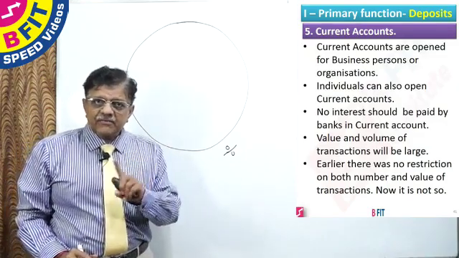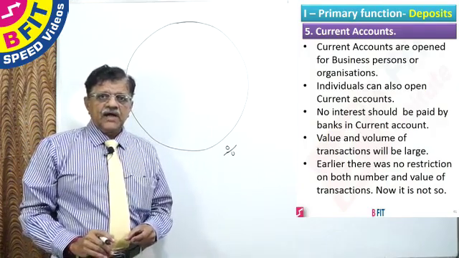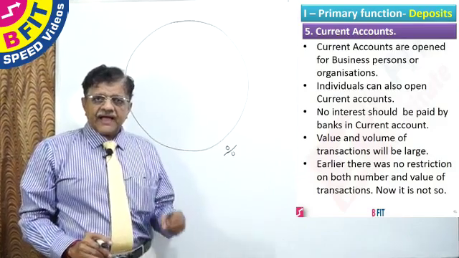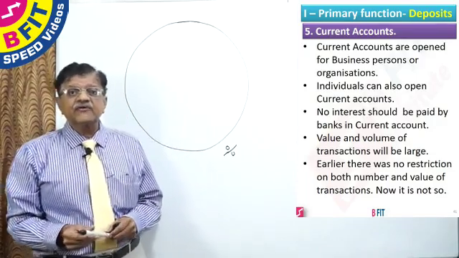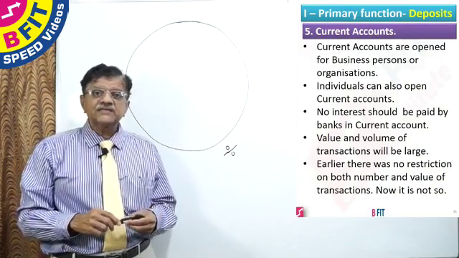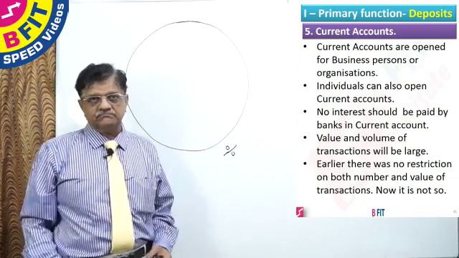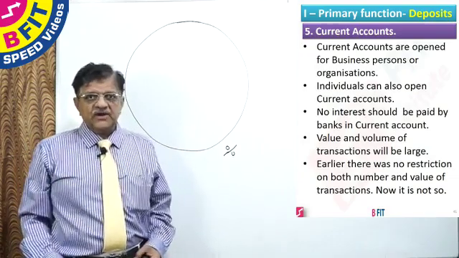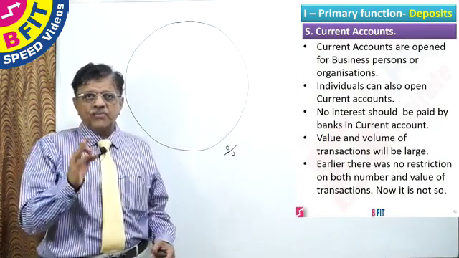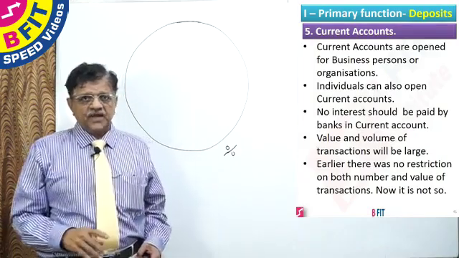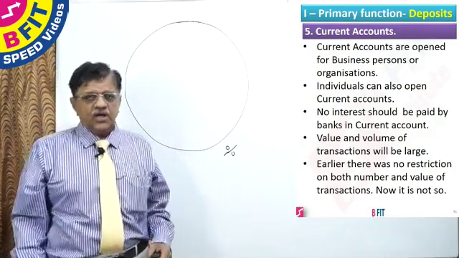There is no option given to the banks. It is a Reserve Bank of India guideline. At no point of time can a bank pay interest on a current account. We have seen several cases where the Reserve Bank of India has come down with a very heavy hand on banks which paid some kind of compensation in a current account. Because it's an RBI stipulation, thou shall not pay any interest on a current account. Please be sure that nobody can violate this rule. That's why I have drawn a big zero, so that the message will go loud and clear.